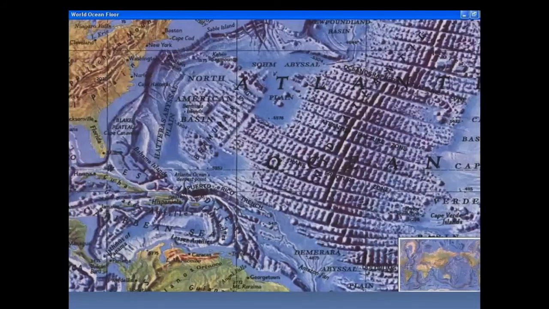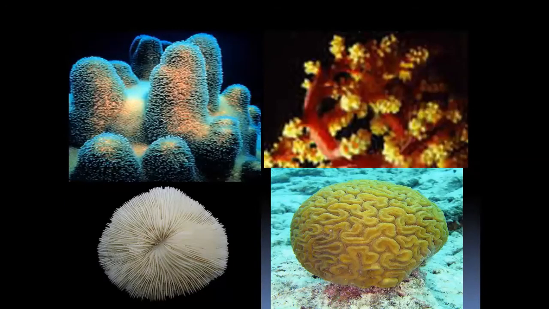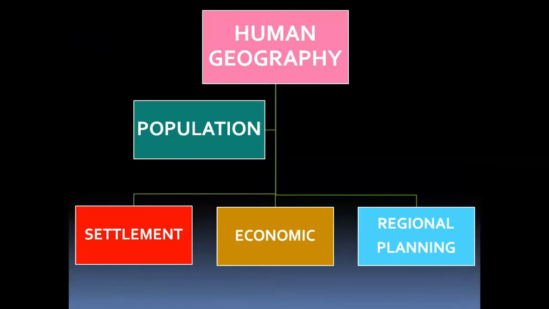This is the map of the Atlantic Ocean, which, as you can see, is completely made up of what we call ridges, made up because, as you saw in the previous slide, the volcanic matter comes out and forms these ridges. And these are the living things. These are different kinds of coral. And as long as they have color, they are alive.